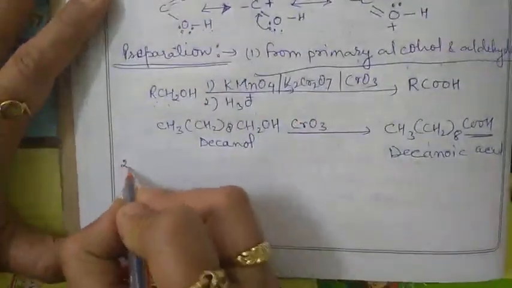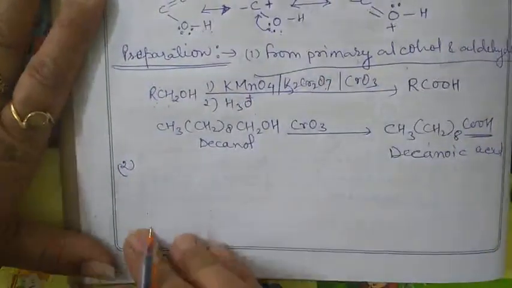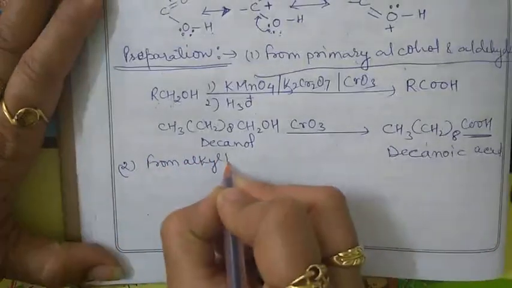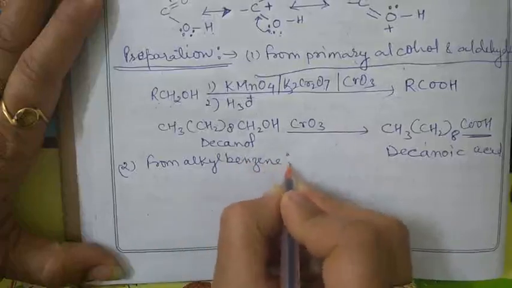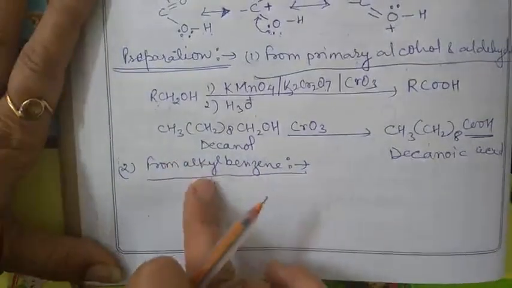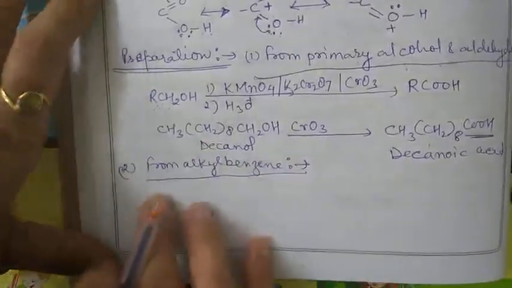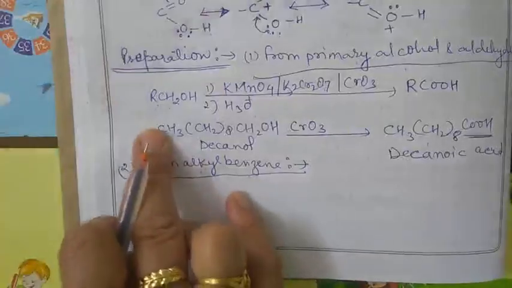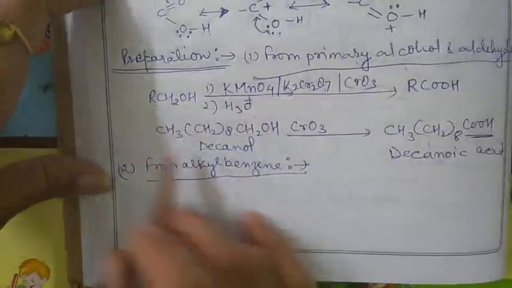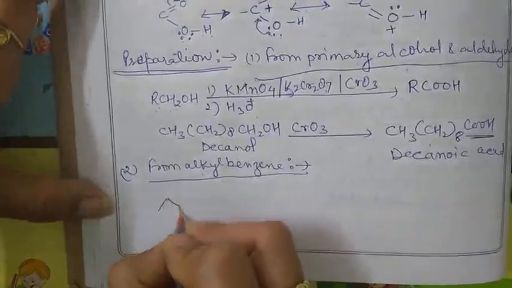So this one is the first method. Now the second method for the preparation is from alkyl benzene. I hope it is clear to you what alkyl benzene is. When the alkyl group is attached to the benzene, it is known as alkyl benzene. And a very important member of the alkyl benzene family is this: you have a benzene ring.